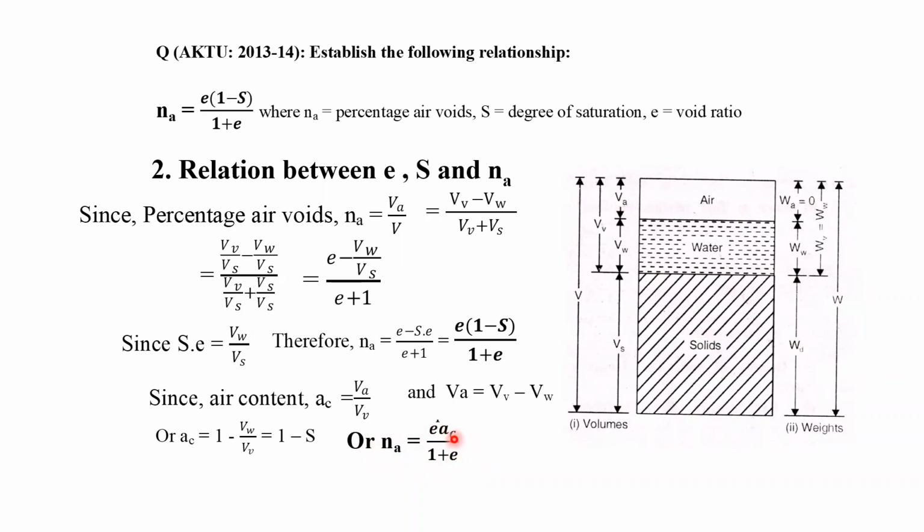So the question can also be asked: establish the relation Na is equal to E into 1 minus S by 1 plus E, or Na is equal to E into AC by 1 plus E. So both the relations we have to know.